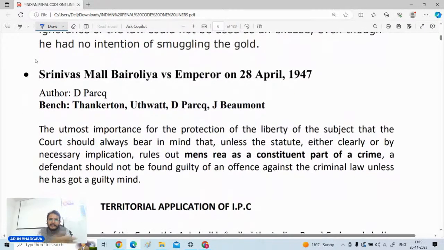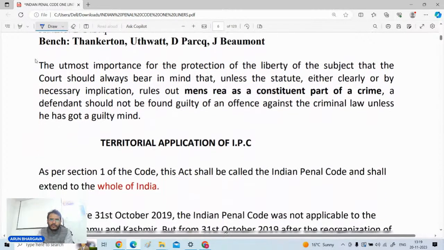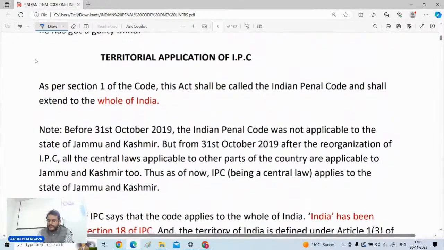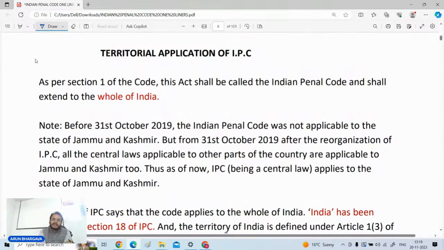There is another case related to the same point, that is Srinivas Mall Bairolia versus Emperor, 1947. In this case also it is stated that mens rea is a constituent of the crime, and without it, generally a person will not be held liable unless it is a question of strict liability. Such judgments are very important. Whenever a question comes with respect to the IPC, these judgments related to mens rea, the maxim actus non facit reum, and other related things, strict liability related issues, usually come in the exam. So you just take care of these things.